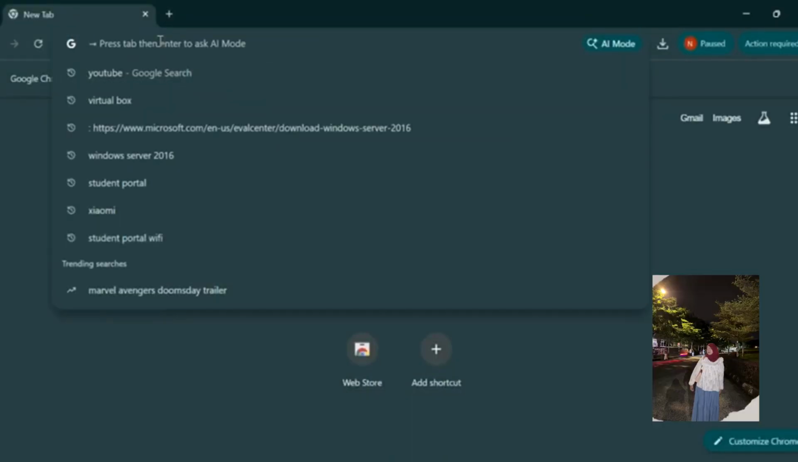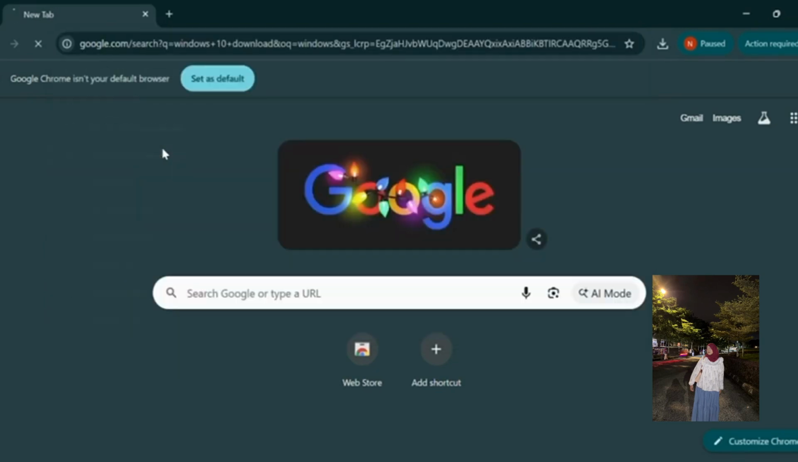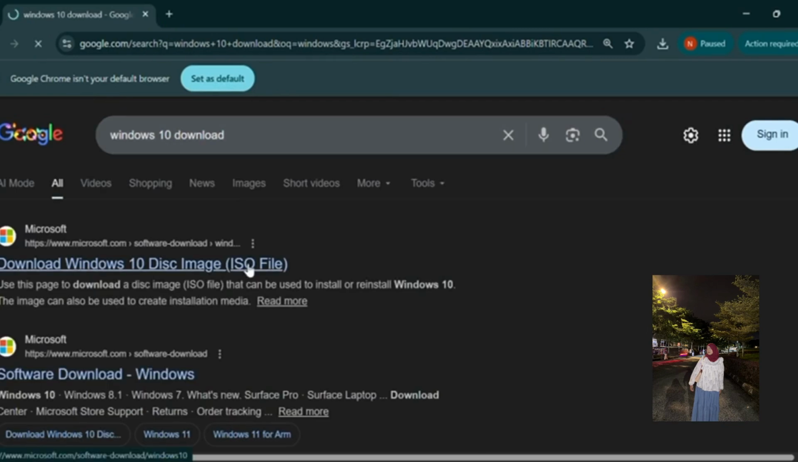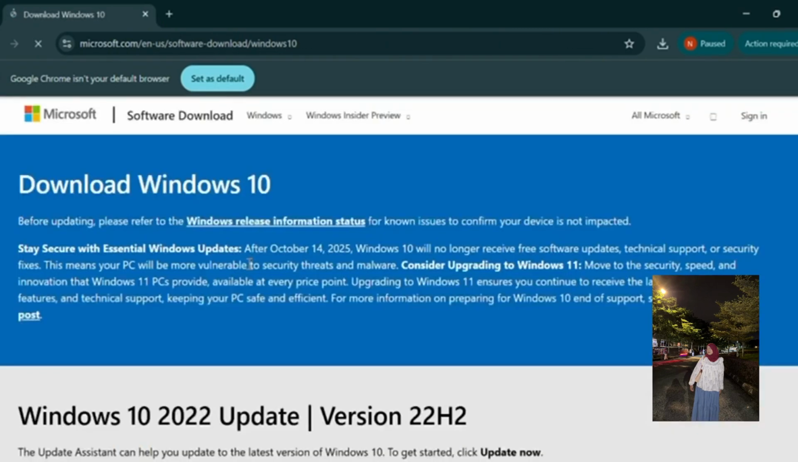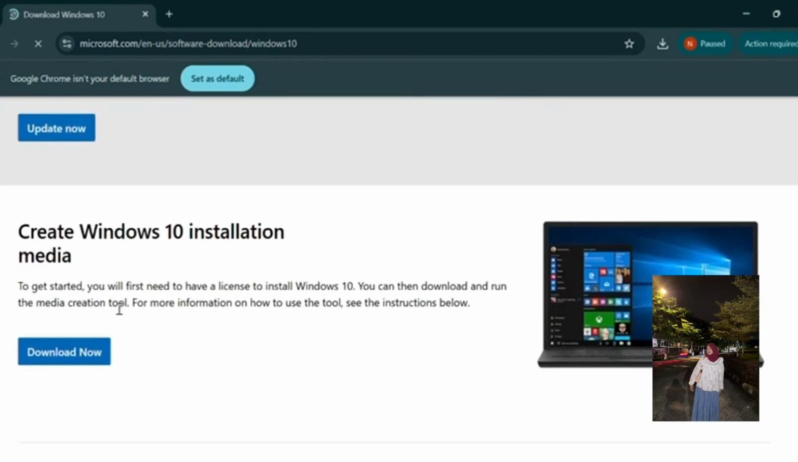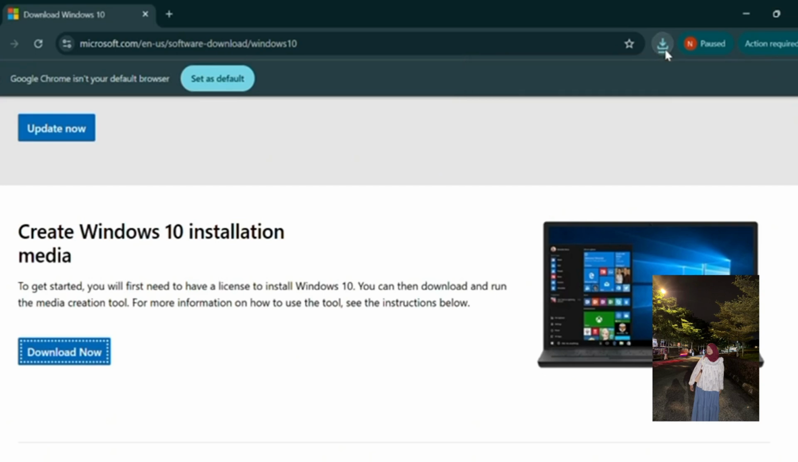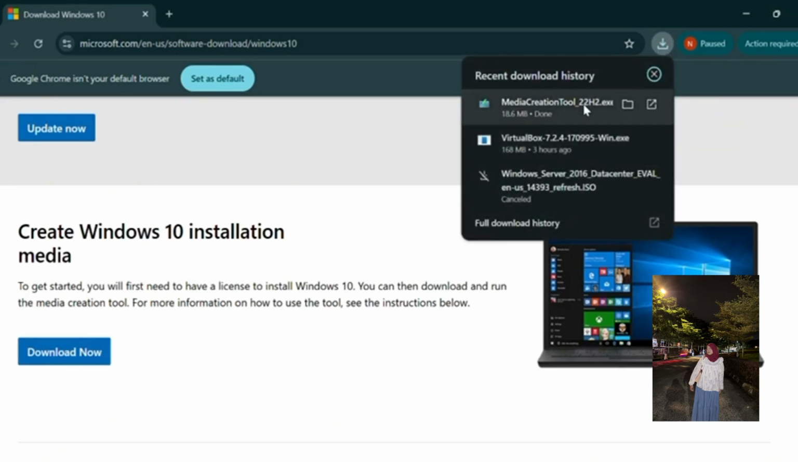Google and search Windows 10. After that, click Download Windows 10. After that, we have to scroll down a bit to find the Download Now button and click Download Now. You have to wait a few seconds. Okay, now it's done.